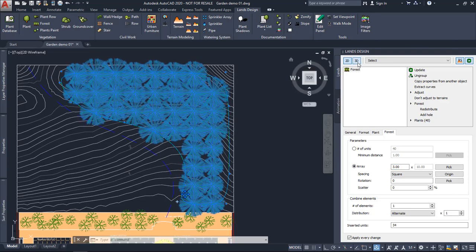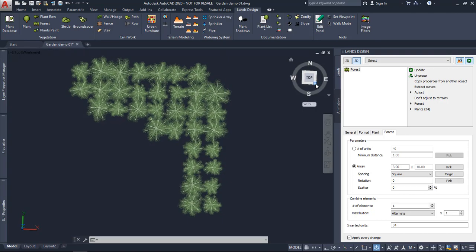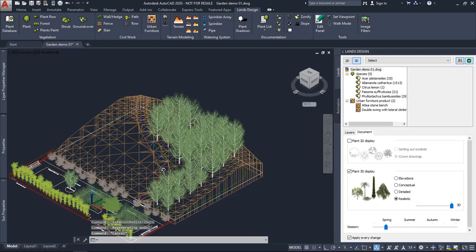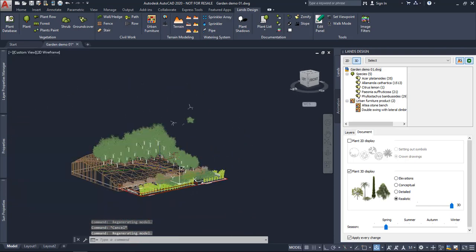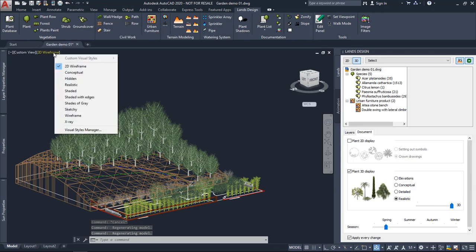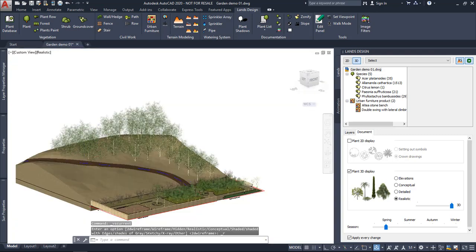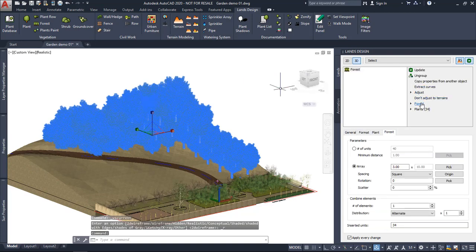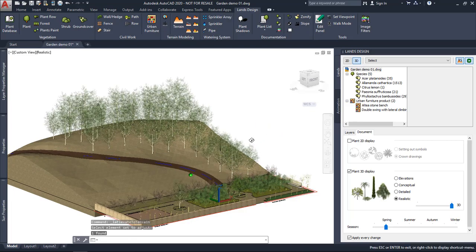If we put this back to 3D and see it from the 3D view, I'm going to just unselect it, you can appreciate that the plants have been projected on top of the terrain. If some of them have not been projected correctly, you can always select them and go here to adjust to terrain. Okay.